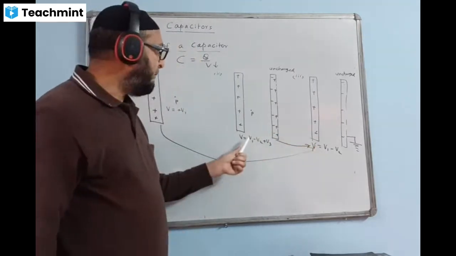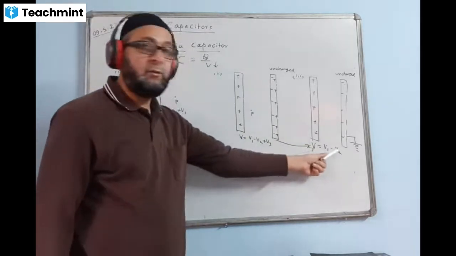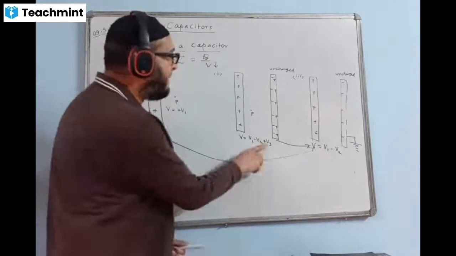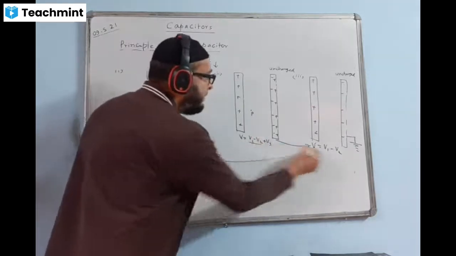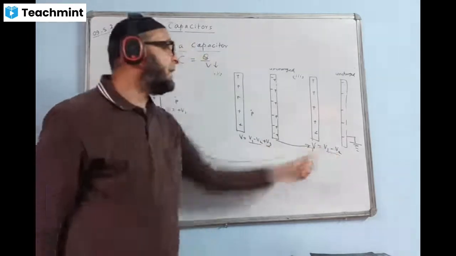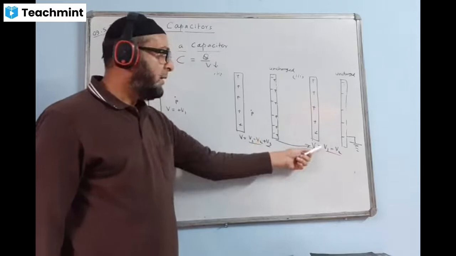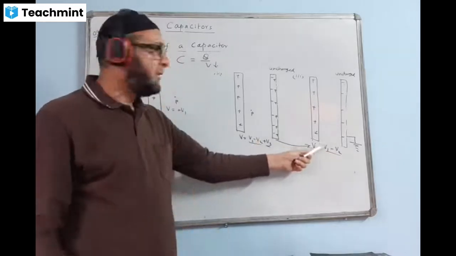Here we have V1 minus V2 plus V3, but here we have only V1 minus V2. Here something is added up. This part is same, this part is same, but here something is added up. Here nothing is added up. So which one is the smaller? I'm sure this one is smaller than this. So which is the smallest of all? The answer is this case.